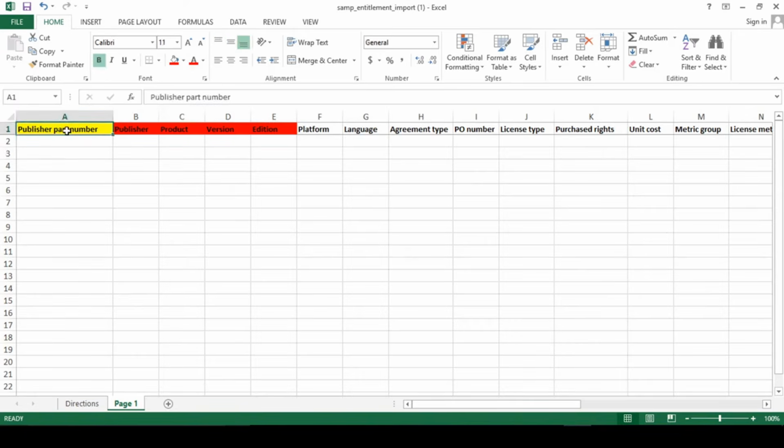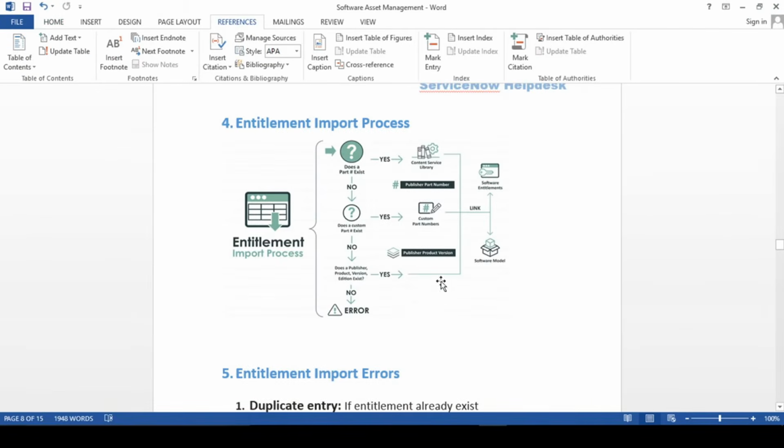So if the publisher part number is there, well and good. If the custom part number is there, well and good. If both are not there, then it will look for these four, and if it finds them, it will make a link with the software model which you have already defined. We'll see that, don't worry, guys. Here I'm just giving you the overview of it.